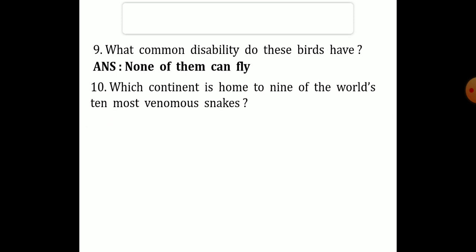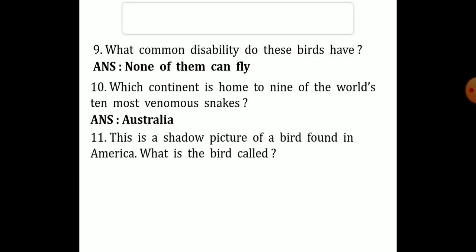The next, 10th one is, which continent is home to 9 of the world's 10 most venomous snakes? Venomous snakes means poisonous snakes. There are a total of 10 poisonous types of snakes in the world. Out of that, 9 are in one continent. So we have to find out which continent. That is Australia. Clear? Australia, where the 9 dangerous types of snakes are found.